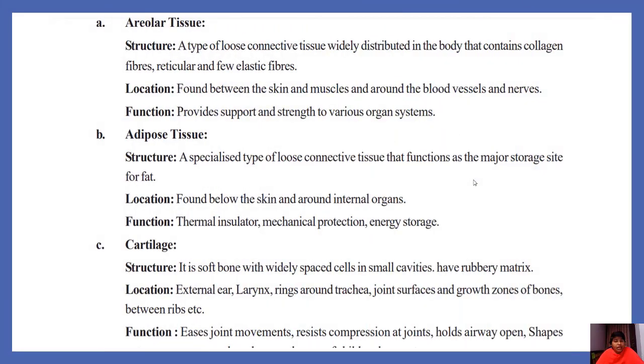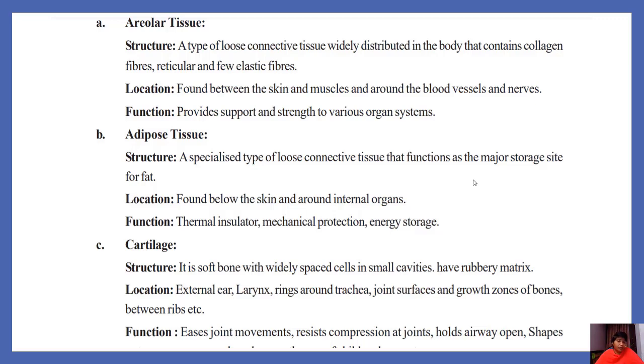Areolar tissue. This is a loose connective tissue widely distributed in the body that contains collagen fibers, reticular and few elastic fibers. These fibers are found between the skin and muscles and around the blood vessels and nerves. It provides support and strength to various organs.